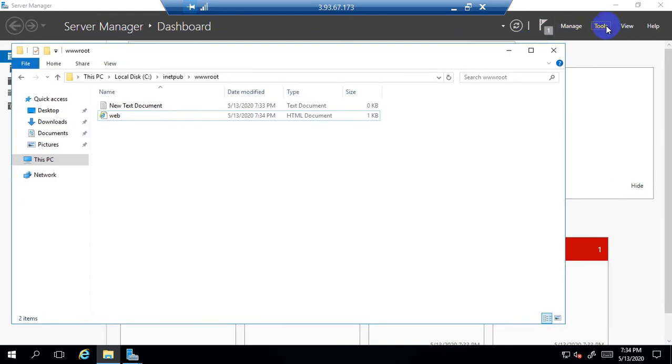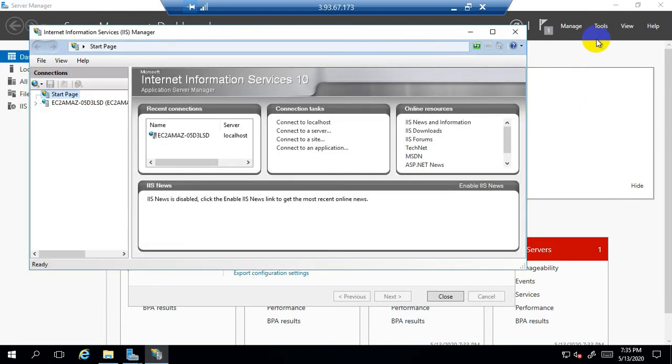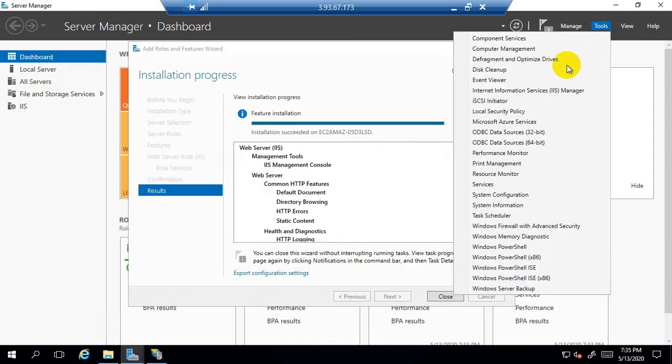For publishing on the IIS server, we need to go to tools and click on Internet Information Services Manager. Remember guys, Internet Information Services Manager will appear only when we install the IIS web server role.